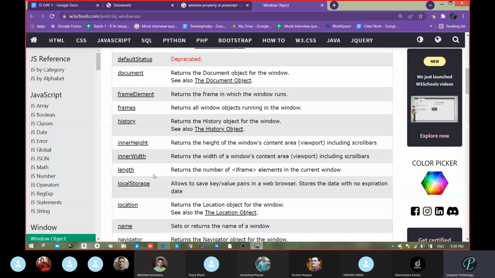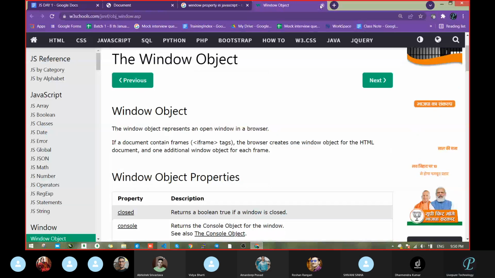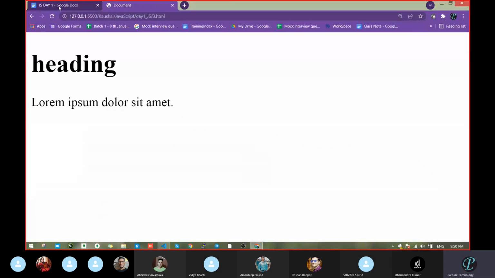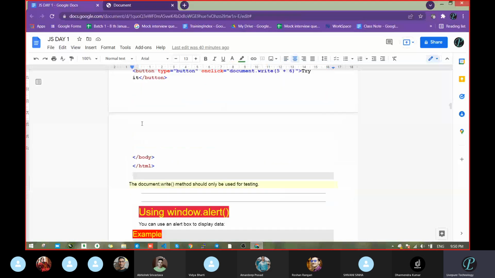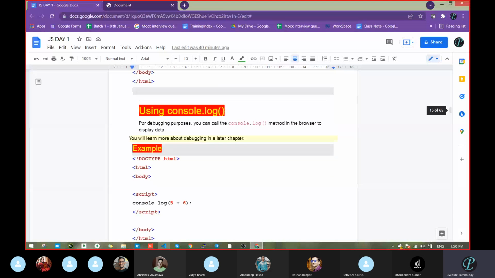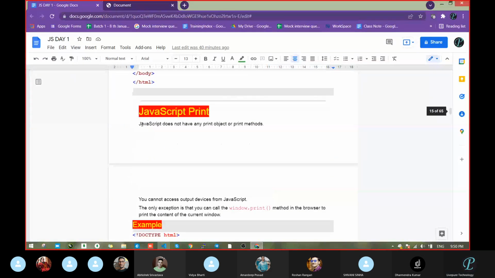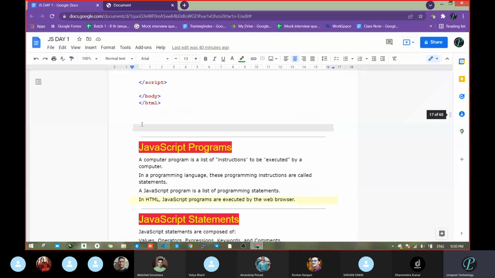Okay. Anyone having any doubt? Tell me. What all is here? Using window alert we have already seen, console.log already seen, then the JavaScript print method, then JavaScript statement. This is for commenting a statement. Okay, then a statement, fine. This is just basic, not much more.